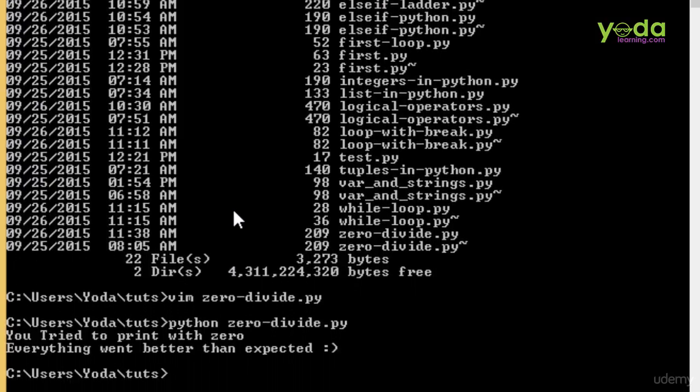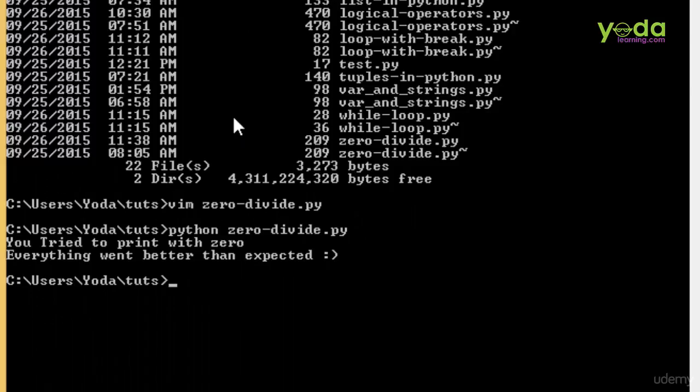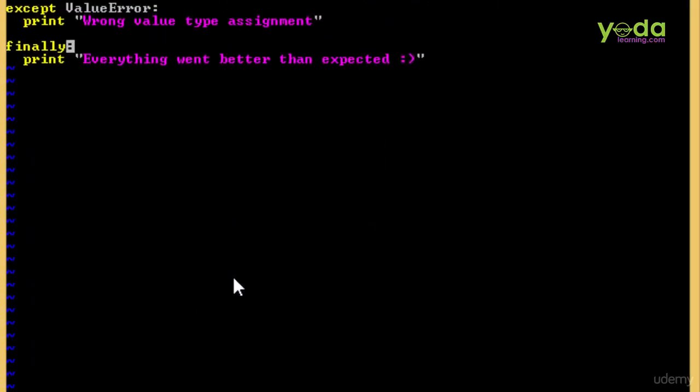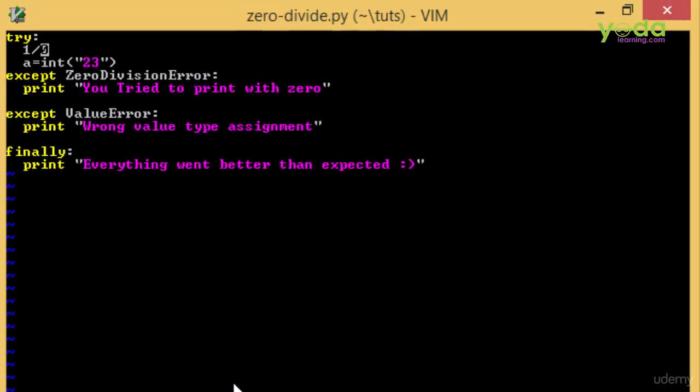So as you can see, it prints a message, "You tried to print with 0" and "Everything went better than expected." As you can see in the try block, we tried to divide by 0, which turns out to be an exception. Therefore, the zero division error exception is caught, and the code jumps over here and prints this, as we saw in the console. And it doesn't matter if the exception is caught or not. The finally block is executed, and it prints, "Everything went better than expected."